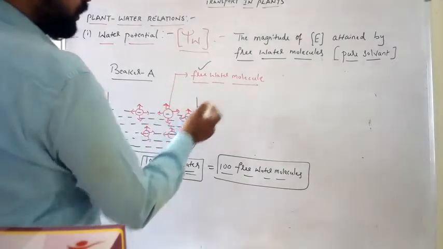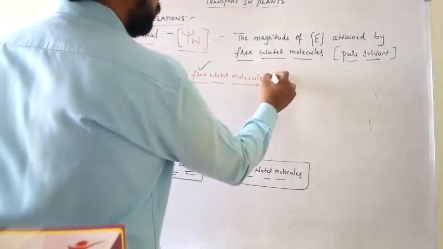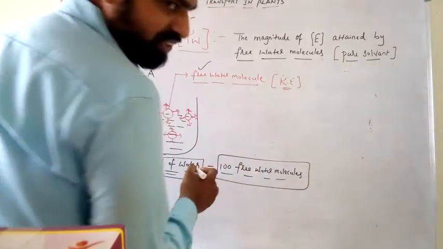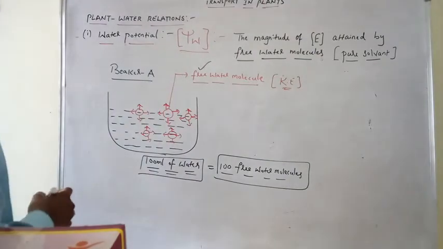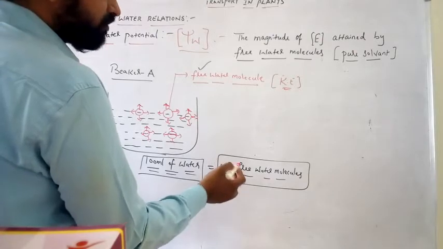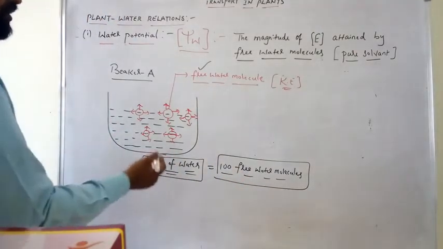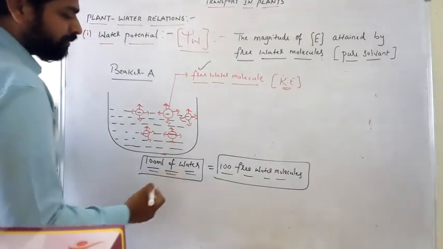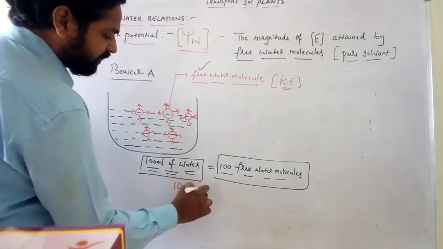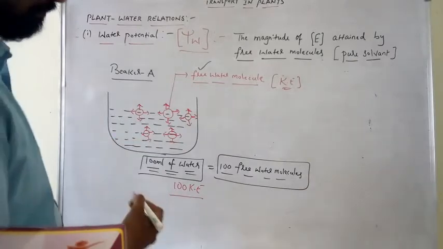As the free water molecules are moving randomly, they possess kinetic energy. Totally there are 100 free water molecules moving, so the kinetic energy of this beaker with 100 ml of water is 100 kE.